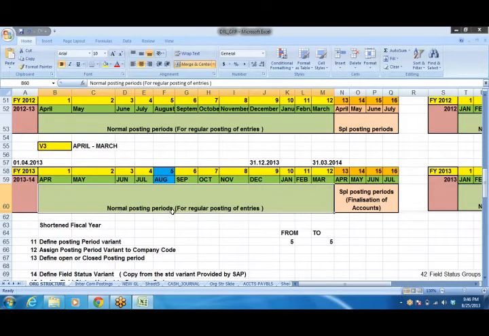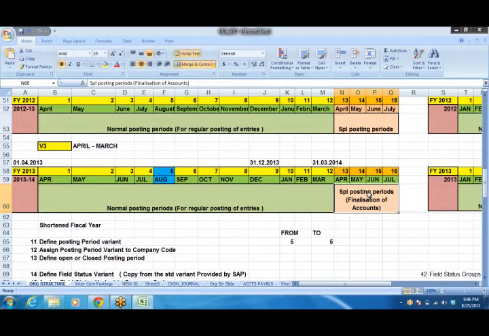These periods are called normal posting periods. Normal posting periods are nothing but for regular posting of entries. Apart from the normal posting periods, we have 4 more special periods. Special periods are for the purpose of finalization of accounts. That is, as on 31st of March, I cannot prepare a balance sheet immediately, right? Because a lot of provisional entries have to be done. I have to receive so many bills, right?